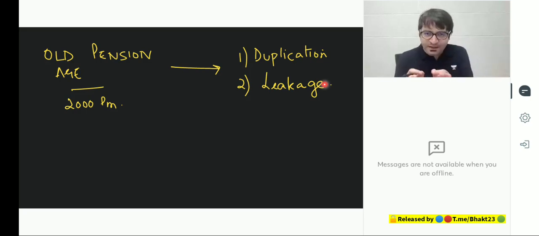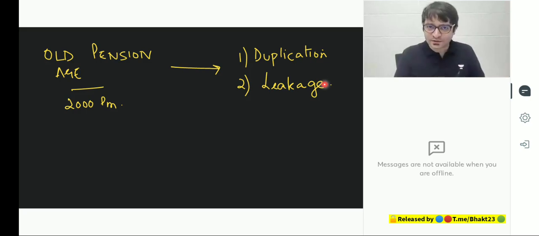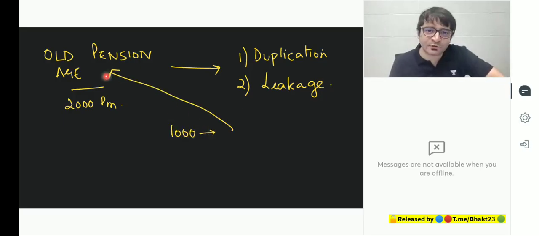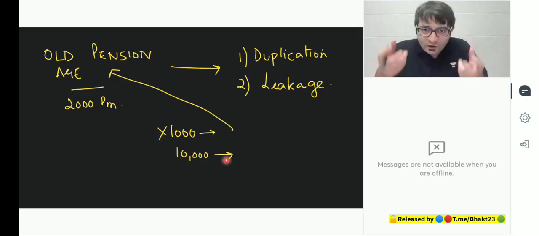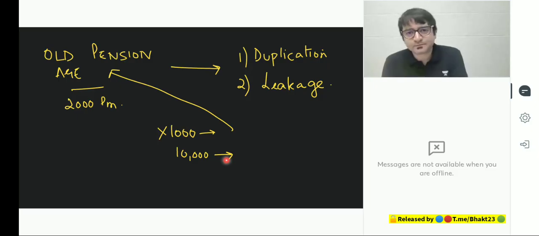How? If the money is given by the central government, this money is to be disbursed by a local officer. So what I will do, I'm a corrupt officer. There are 1,000 beneficiaries in my district who are eligible for this old age pension. I'm telling the government that no, there are not 1,000, there are 10,000 beneficiaries, which means the remaining 9,000 odd people. I have created ghosts of these 9,000 people. These 9,000 old age women, they are not present. I'm just duplicating them and creating another set of beneficiaries. And for them, 9,000 into 2,000, that money gets deposited in my pocket.